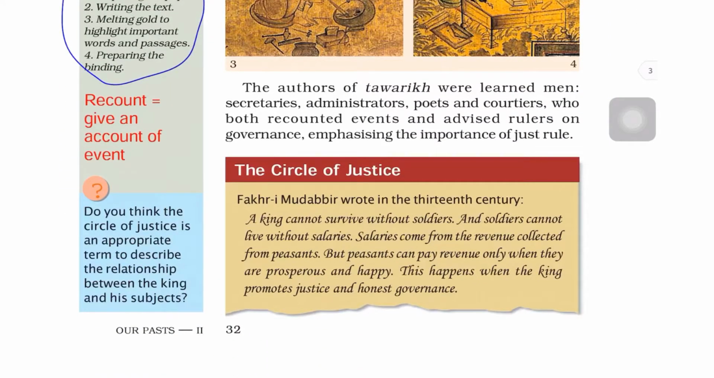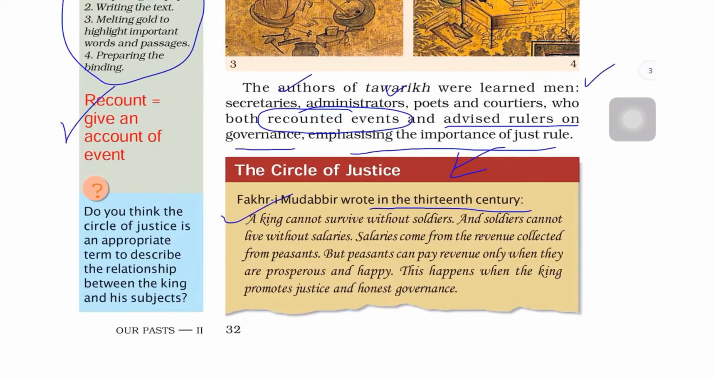Now friends, some information about the Tawarikh. The authors were learned men, for example secretaries, administrators, poets and courtiers, who both recounted the events. Recount means to give an account of events. They both gave an account of events as well as advised the rulers on governance, emphasizing the importance of just rule. From here you will learn the concept of the circle of justice.